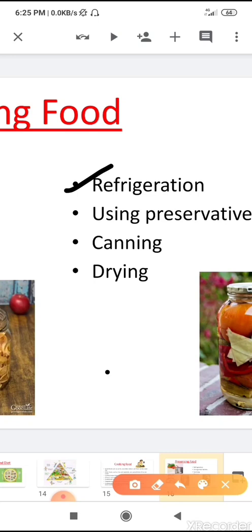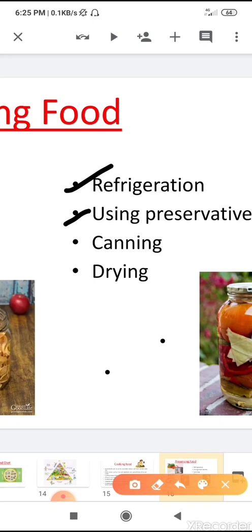Then we have learned about using preservatives. What are preservatives? Substances such as sugar, salt and oil which help to slow down the growth of germs. Can you give me some examples?